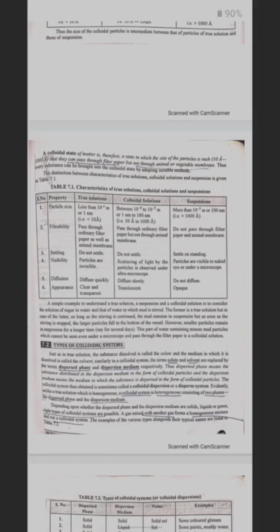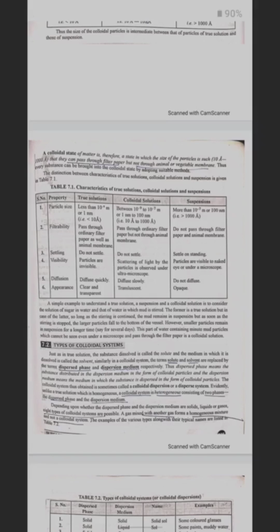In colloidal solution, the size is 10 raised to the power minus 9 to 10 raised to the power minus 7 meter. They pass through ordinary filter paper but not through the animal membrane. Colloidal solution does not settle down. Scattering of light by particles is observed under an ultramicroscope. Colloidal solutions diffuse slowly and are translucent.